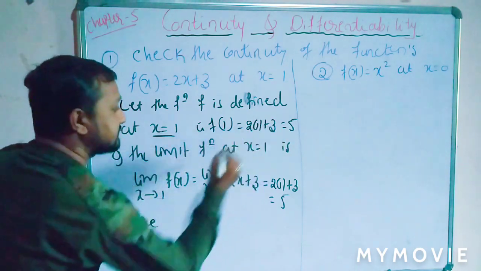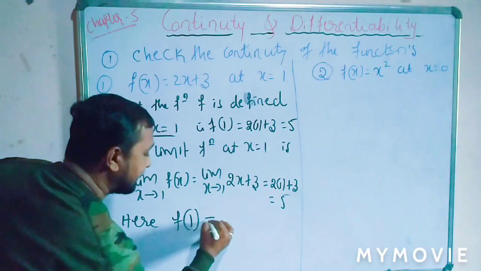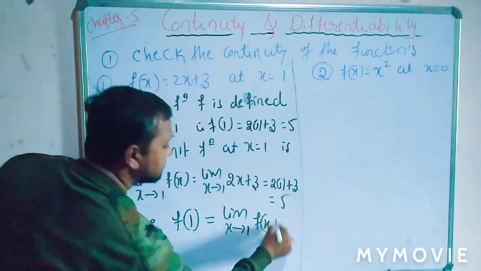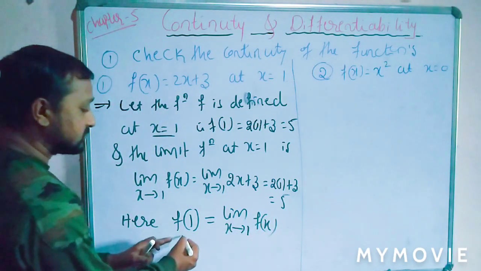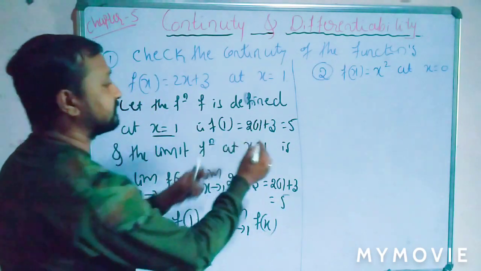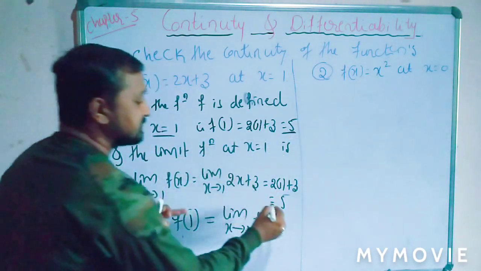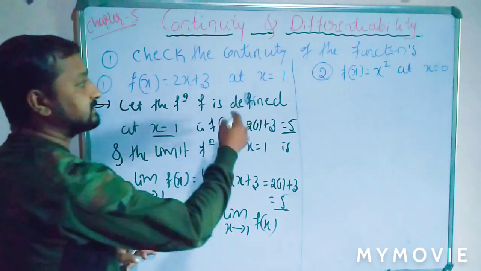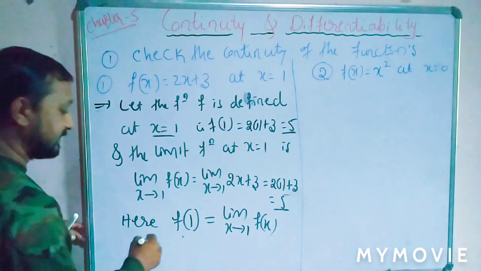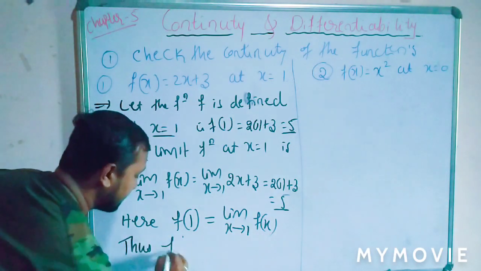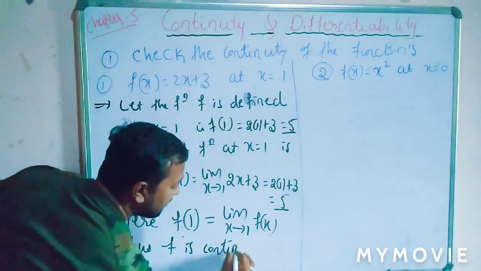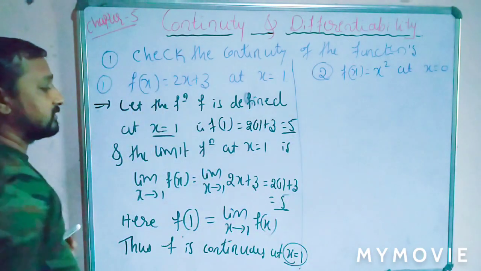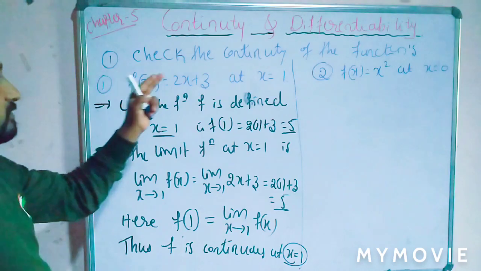So here, the constant function, what is that? The constant function f of 1 is equal to the limit function, limit as x tends to 1 f of x. Students, here the constant function is equal to the limit function. The value of the constant function is also 5 and the value of the limit function is also 5. Thus, the function is continuous at the particular point x equal to 1. Thus, f is continuous at x equal to the particular point 1. Okay, students, this is the way to solve the example.